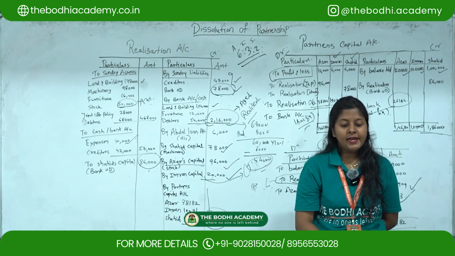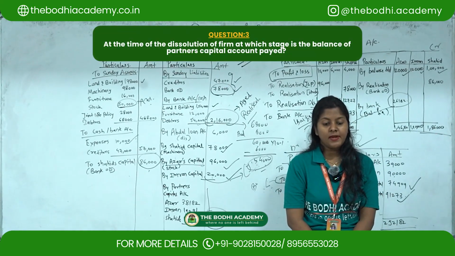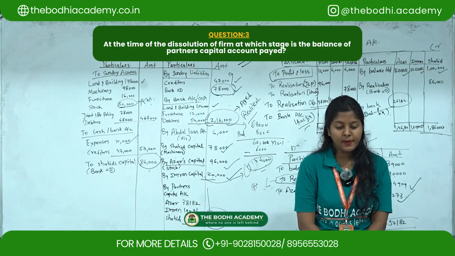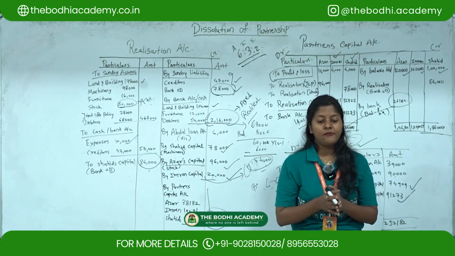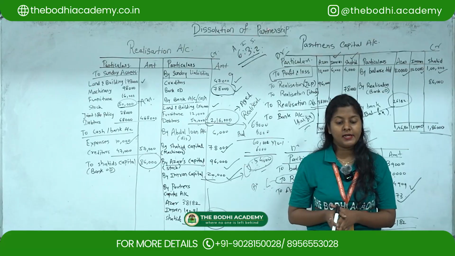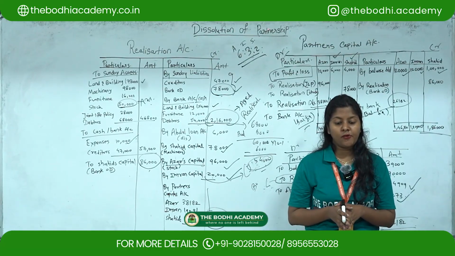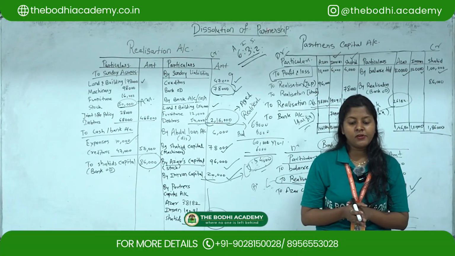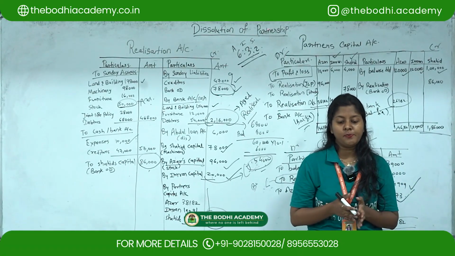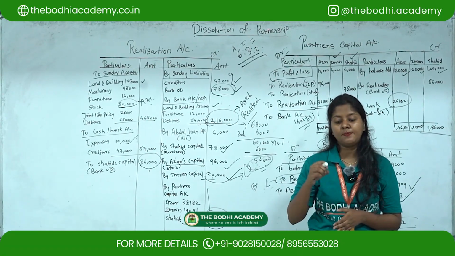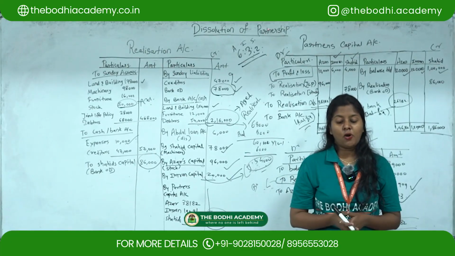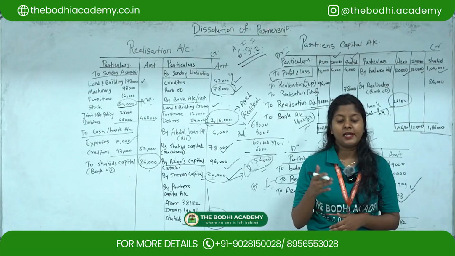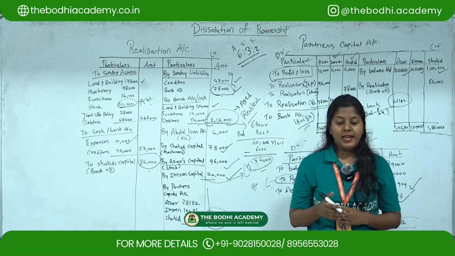Next MCQ, at the time of dissolution of firm, at which stage is the balance of partners' capital accounts paid? So options are after making the payment to third parties, before making the payment to partners in respect of their loans, none of the above, or after making the payment to third parties as well as partners' loans. So the correct option is after making the payment to third parties as well as partners' loans.